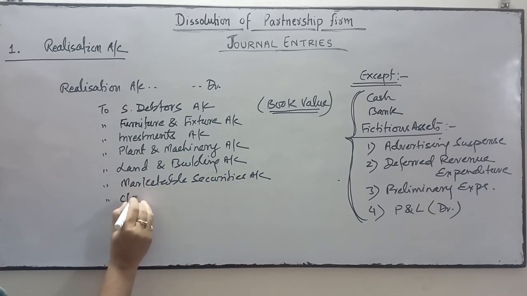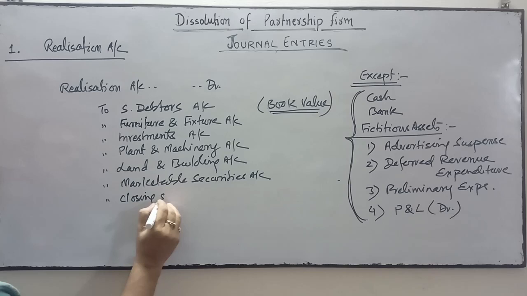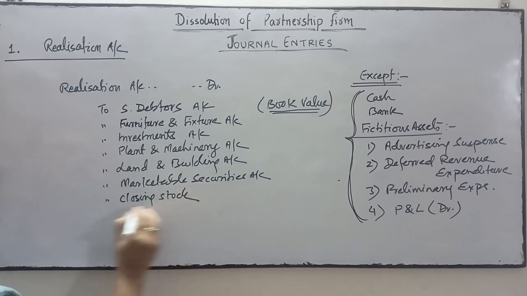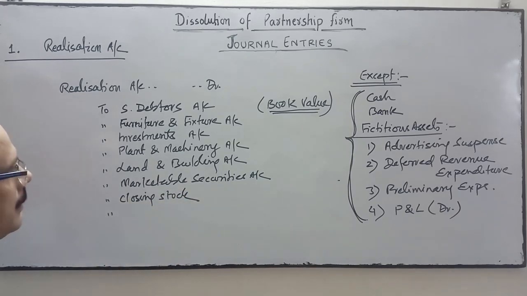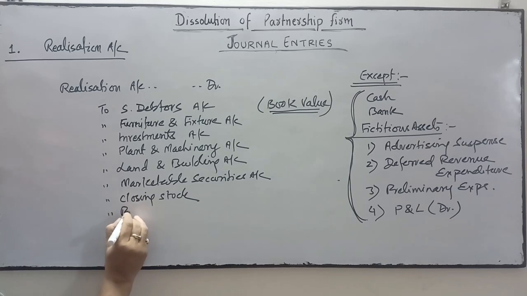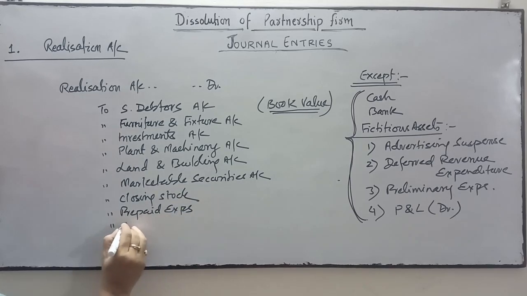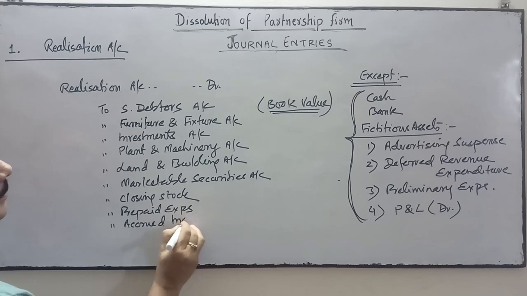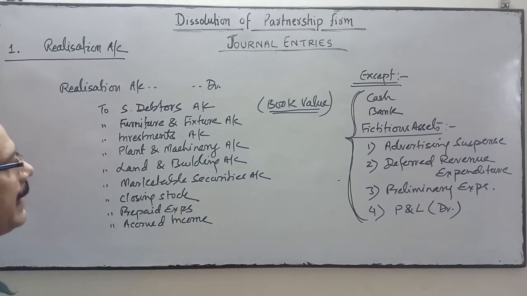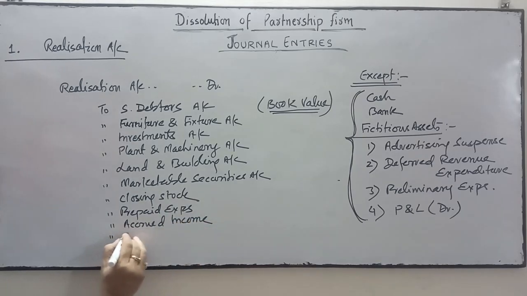Closing stock, it may be prepaid expenses, it may be accrued income, if any, in the asset side. It may be goodwill.